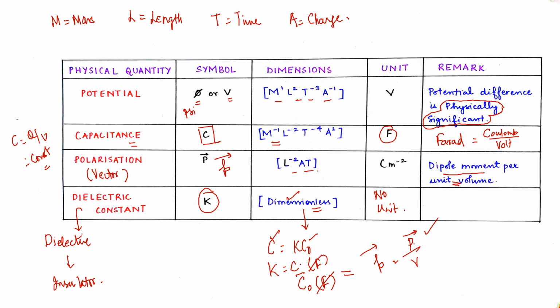So it is necessary for us to recall these points on the basis of their symbols, dimensions and units. So that's all in the summary class. We'll see a few more points in the next class related to our chapter number 2.